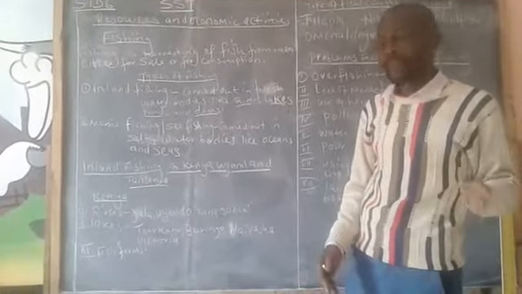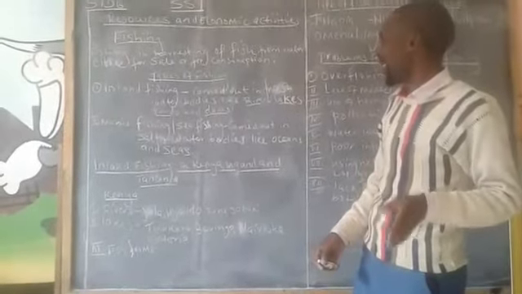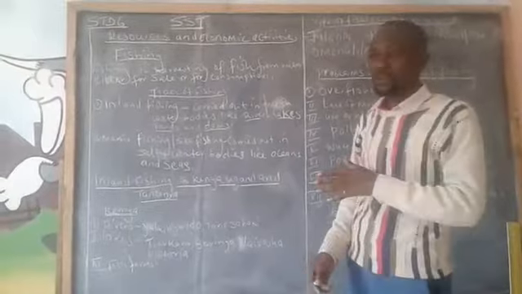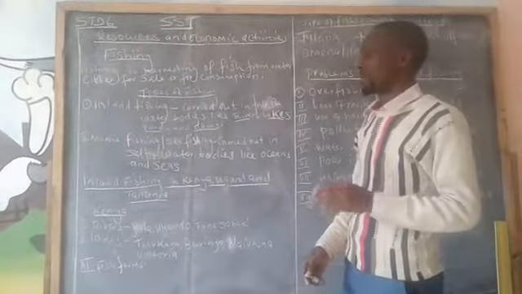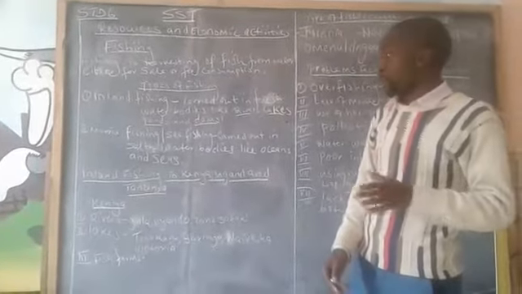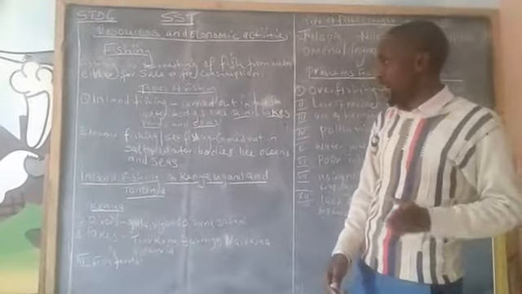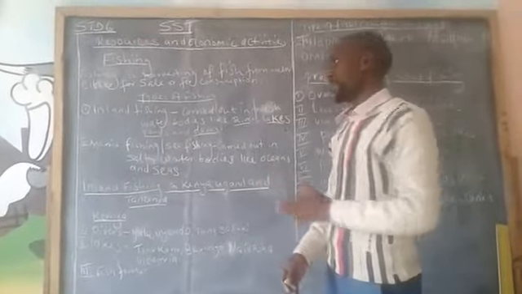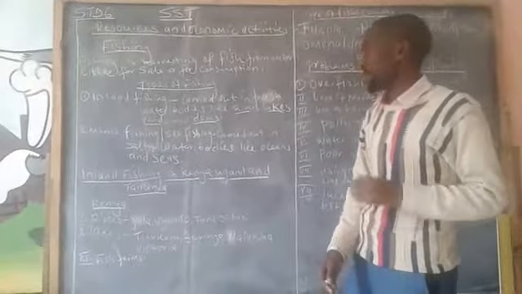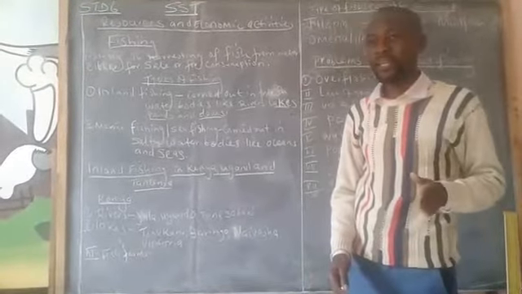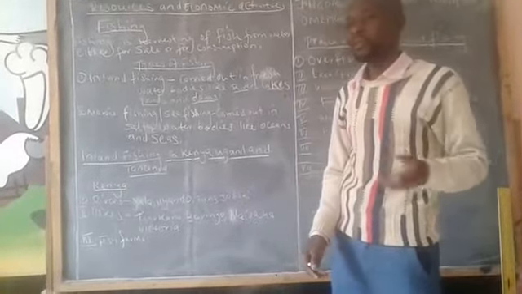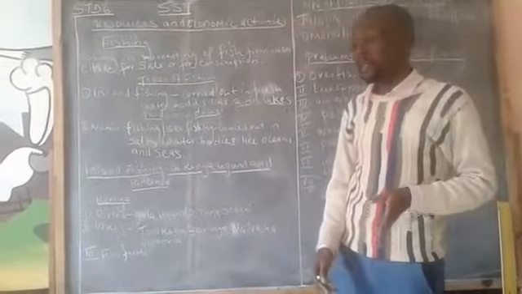These freshwater bodies are rivers, lakes, ponds and dams. Those water bodies are where inland fishing is carried out. Marine fishing or sea fishing is carried out in salt water bodies like oceans and seas. The fishing that is carried out in salt water bodies, that is seas and oceans, is what we are calling marine or sea fishing.